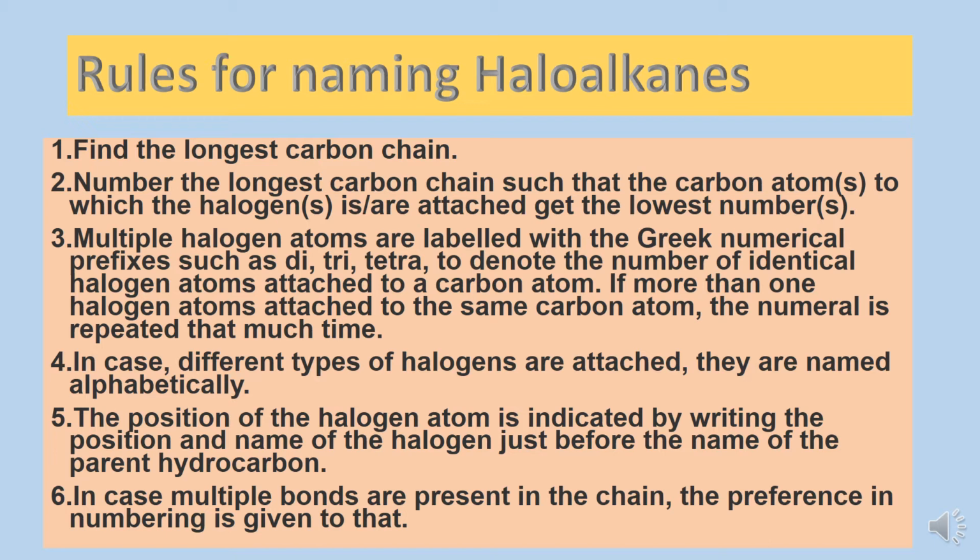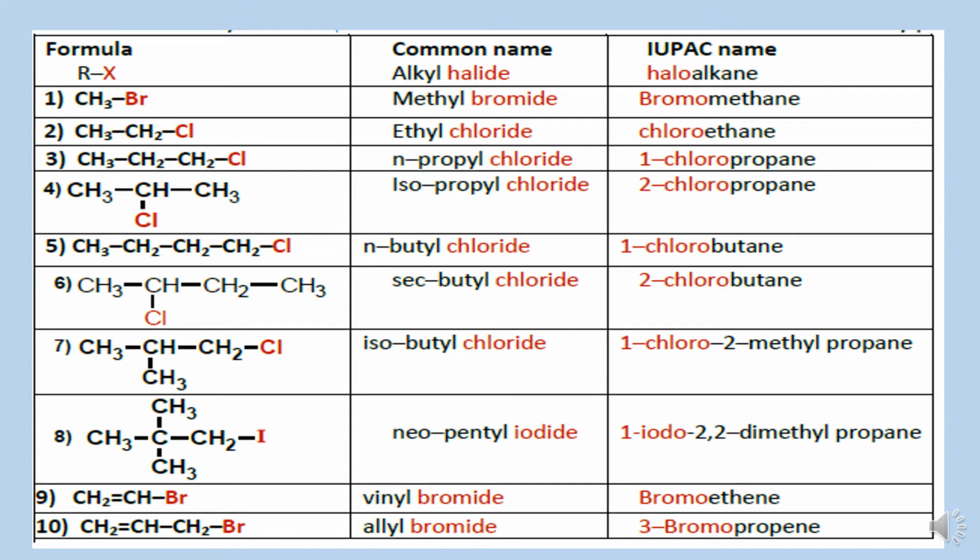And in case different types of halogens are attached, they are always named alphabetically. Suppose if bromine, chlorine, iodine are present in the same compound, then we need to number as well as name in alphabetical order. The position of the halogen atom is indicated by writing the position and name of the halogen just before the name of parent hydrocarbon, that is in the form of a prefix. In case multiple bonds are present in the chain, preference is given always to the multiple bond while numbering the chain. Here we can see few examples of IUPAC names of alkyl halides.